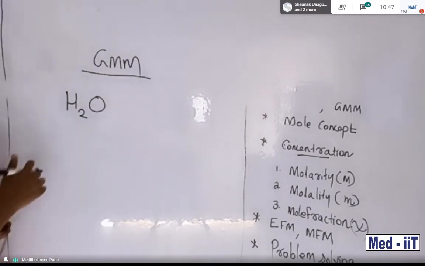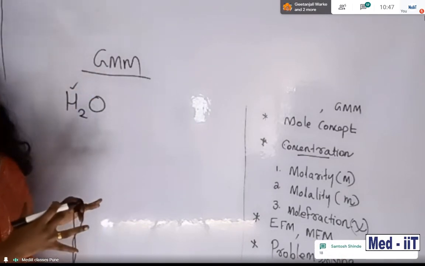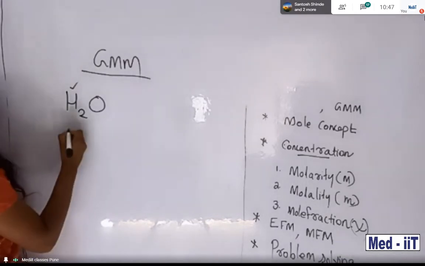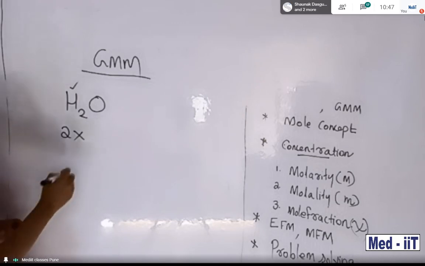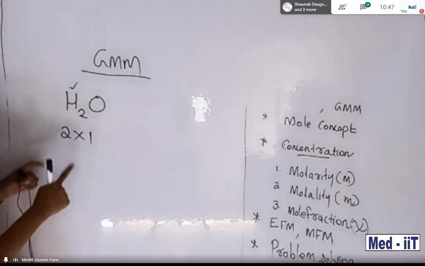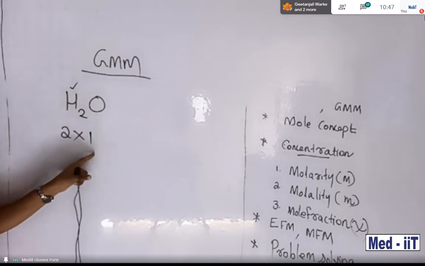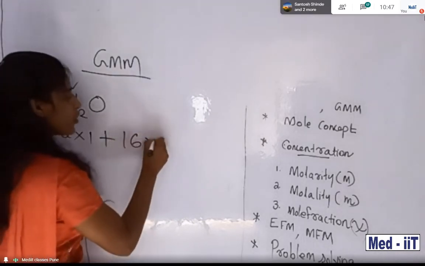How will you find it? Individually find the atomic masses, then the sum of atomic masses equals the molecular mass. Very good, 18. How did it happen? Look now, students. 2 into 1, the atomic mass of hydrogen, as there are 2 atoms. Plus 1 oxygen, which is 16, into 1 oxygen atom.